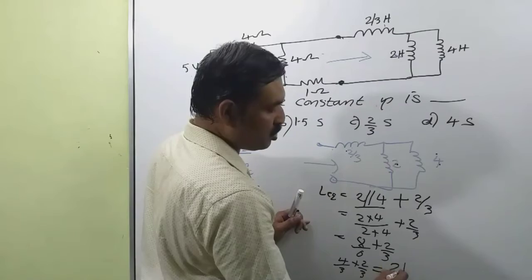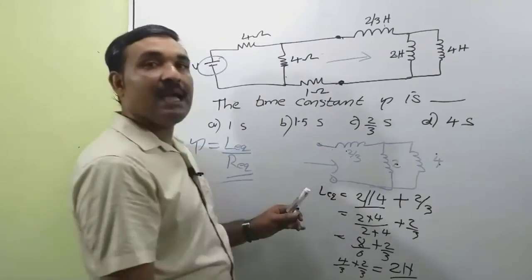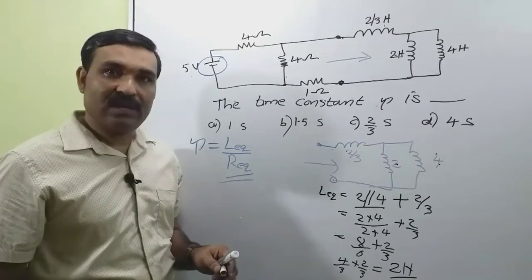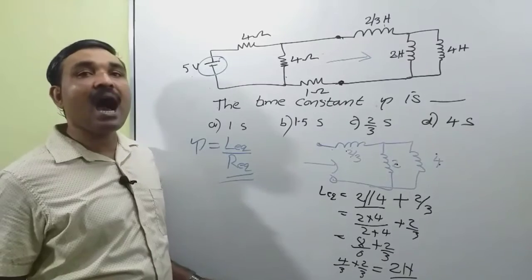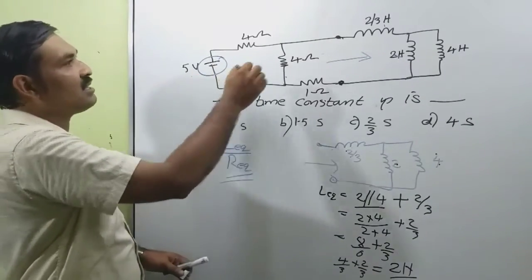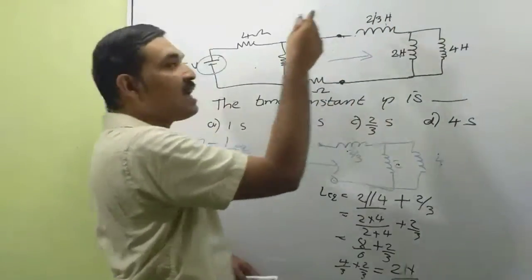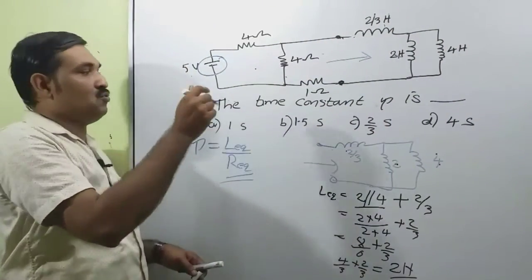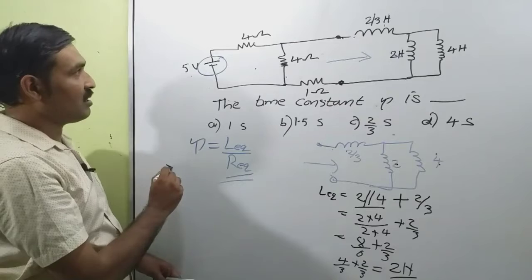That is equal to 2 Henry. That is the equivalent inductance, L equivalent. We want to find the R equivalent, that is Thevenin's equivalent resistance of the circuit. So what we have to do is disconnect this inductance and short circuit this voltage source. So the circuit will look like this.